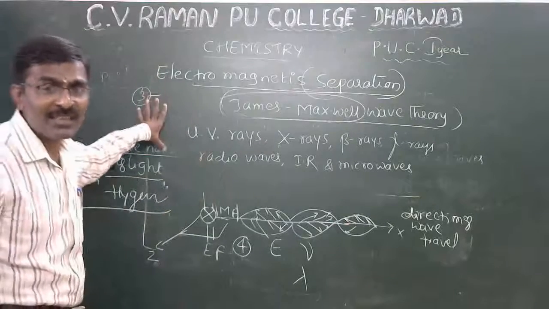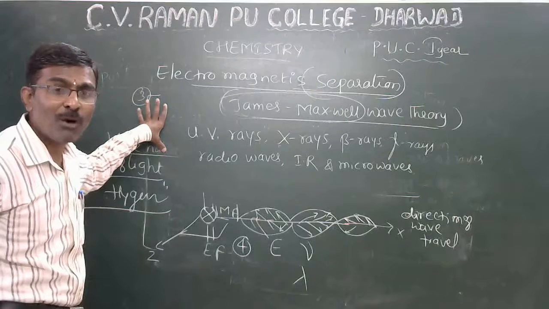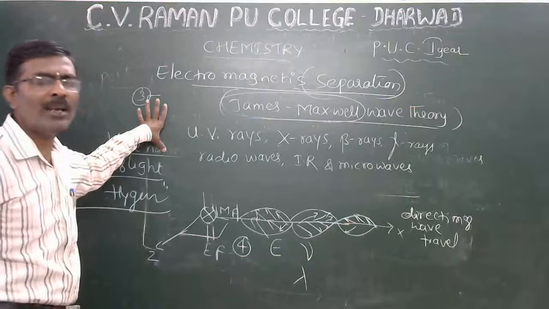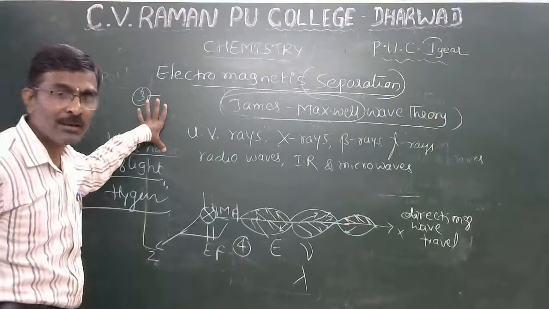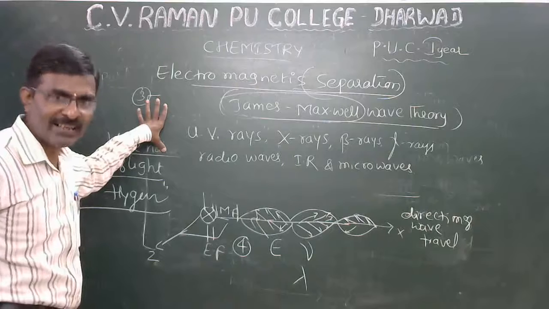Huygens suggested that radiation is only in the formation of waves. Later, James Maxwell said all electromagnetic radiation travels at the speed of light.